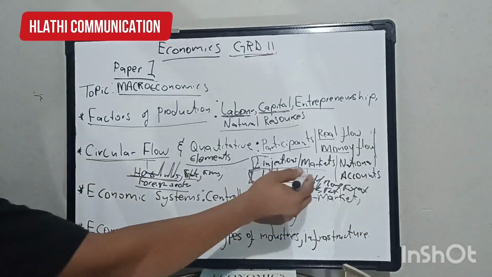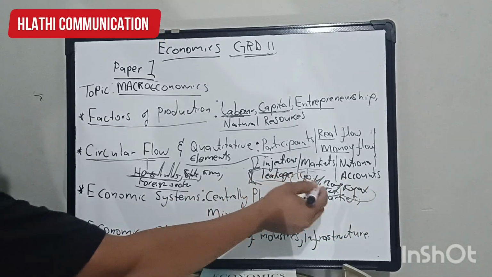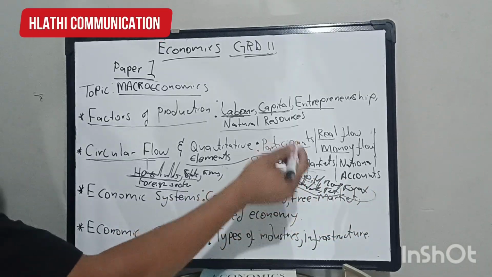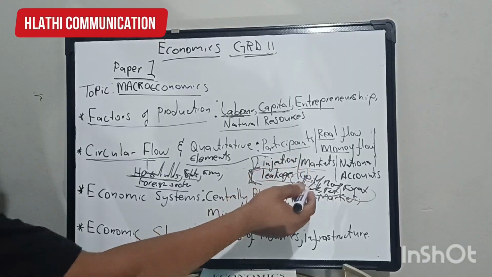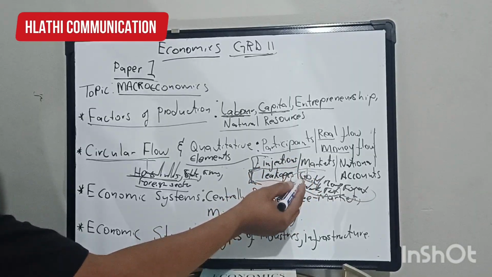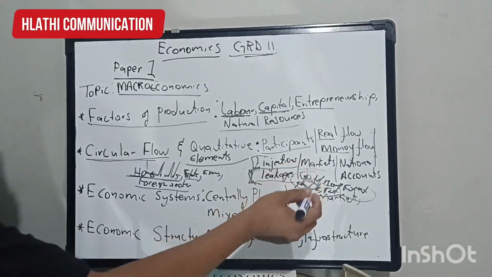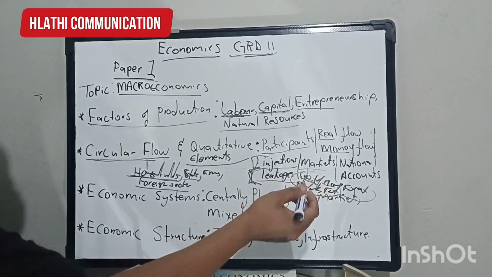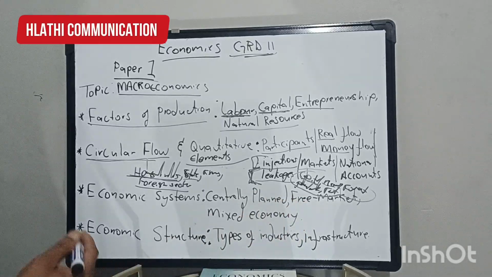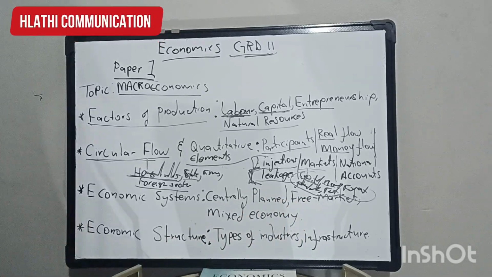All those markets you must be able to discuss in detail, whereby the capital market is the market for long-term loans and funds which are borrowed and saved by the consumers and business enterprises. And then the money market is a market for short-term loans which are borrowed and saved by the consumers and by the business enterprises.